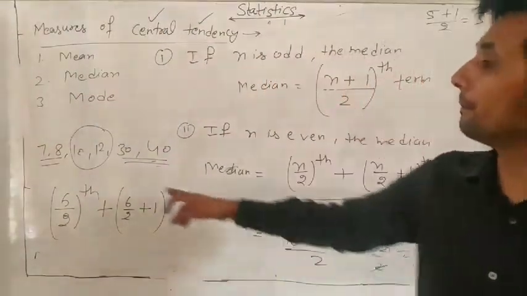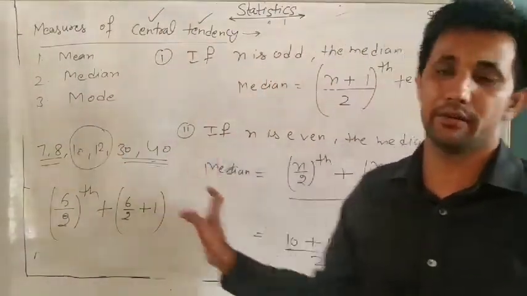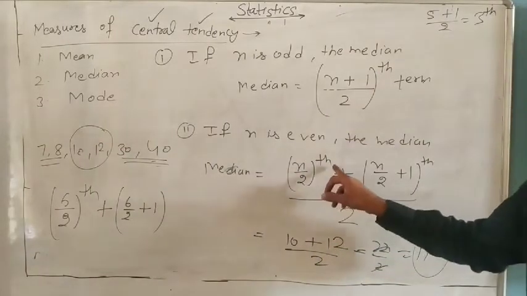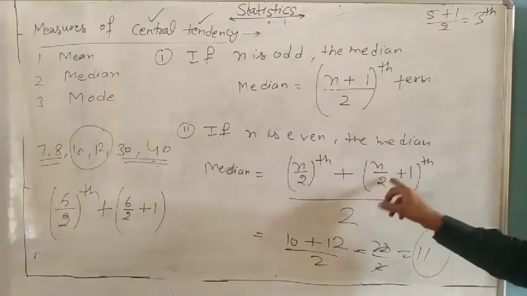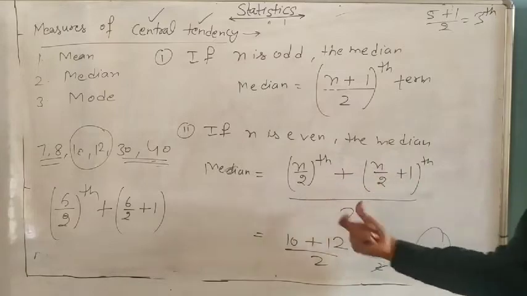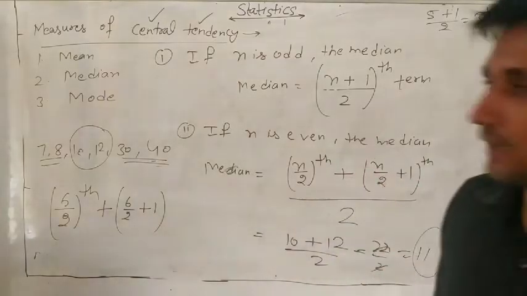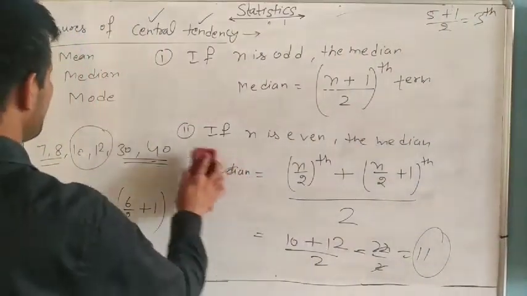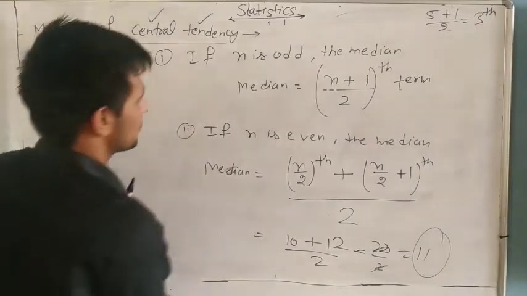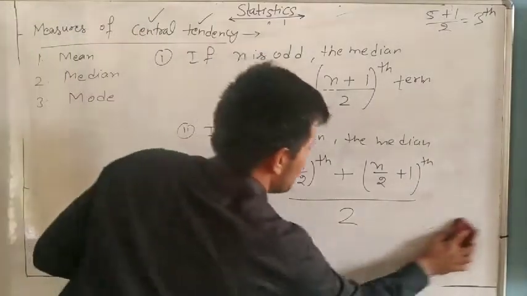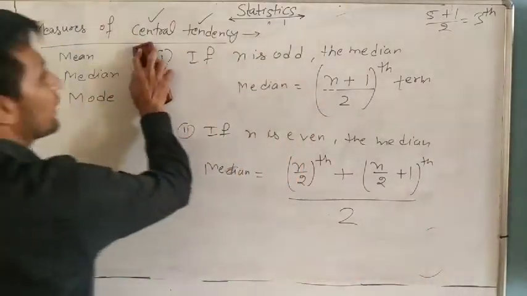11 is the middle value here. Understand it? So the median is the (n/2)th term plus the (n/2 + 1)th term, divided by 2, if n is even. Understand? And if n is odd, the middle term is the median. That is the median. Understand?